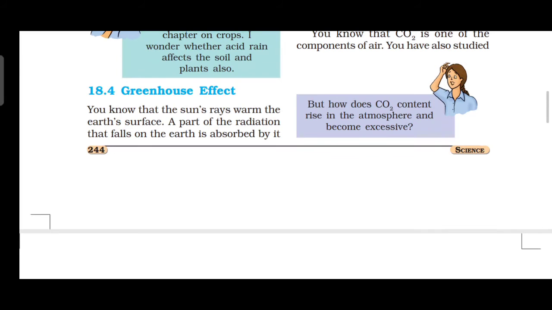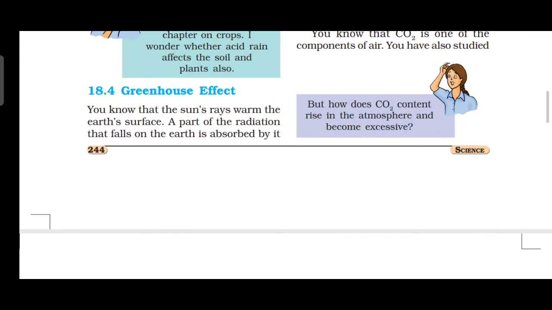Part of the reflected radiation is trapped by the atmosphere. So we call it the greenhouse effect. The radiation further warms the earth.